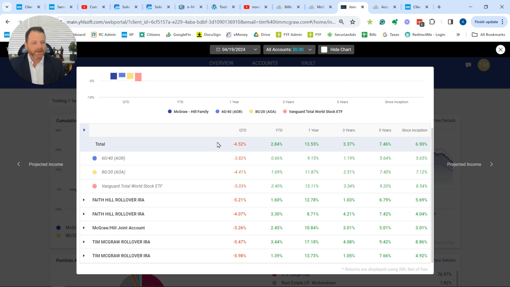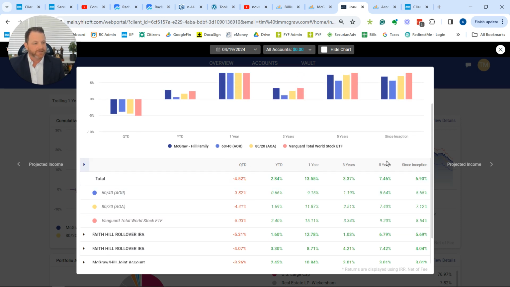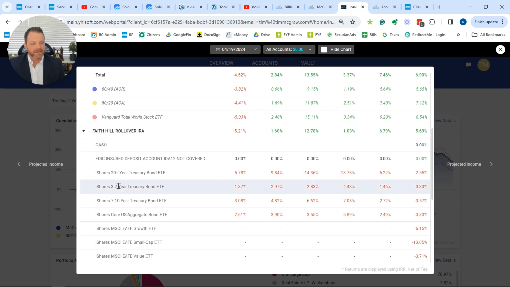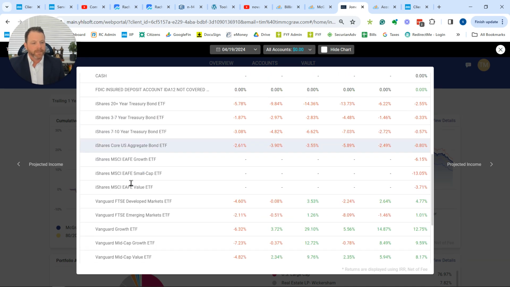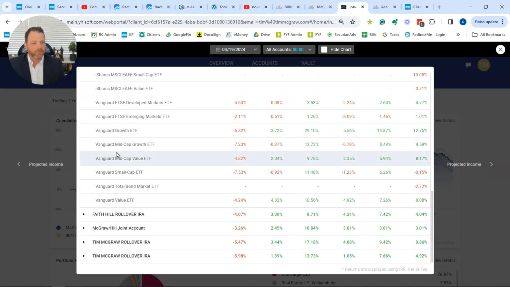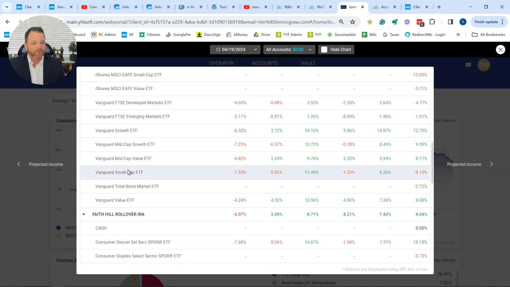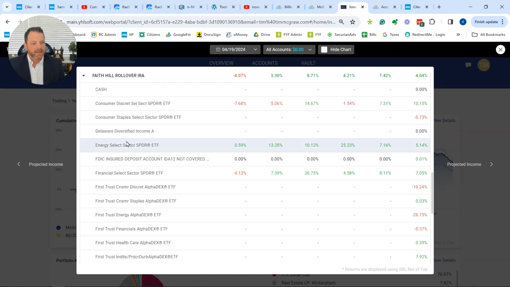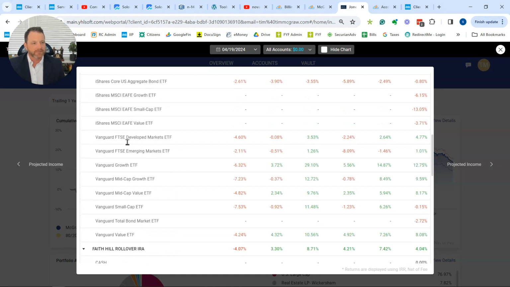When you scroll down here, you're going to see those account names again, and you'll see not only the returns for each of those accounts on each of these time periods, but if you click on them, you'll actually see what the holdings are. So you'll see the actual holdings of your account value, and the returns of those.